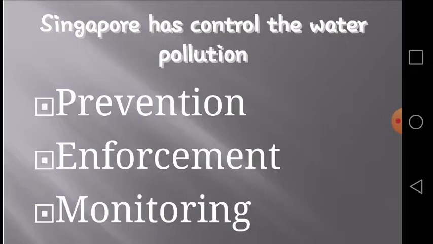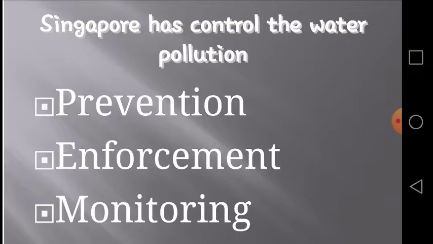Prevention. To prevent water pollution, the Singapore government developed a board called the Pollution Control Department, which ensures that new industries and residential developments are properly sited and compatible with the surrounding land use. Industries can be sited near water catchment areas, and they are served by public sewers to ensure that the water in the catchment areas is not polluted by the industries.